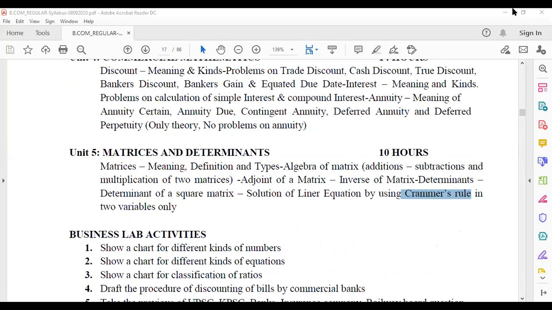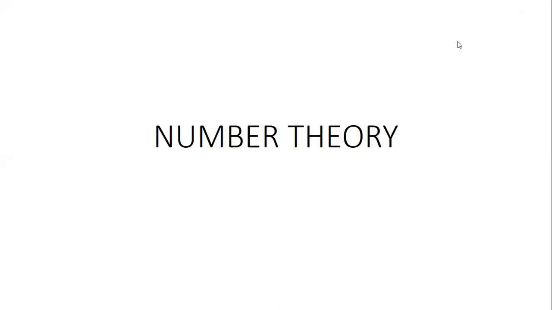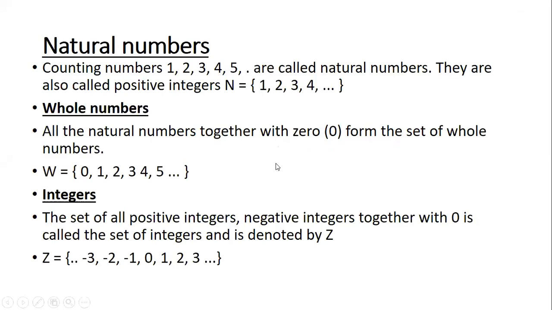This is your number theory. Going on further, first we will understand the types of numbers that we have, starting with natural numbers. Natural numbers are every number that you have seen, starting with 1, 2, 3, 4 until infinity. No matter how many numbers you have, all those numbers are called natural numbers.